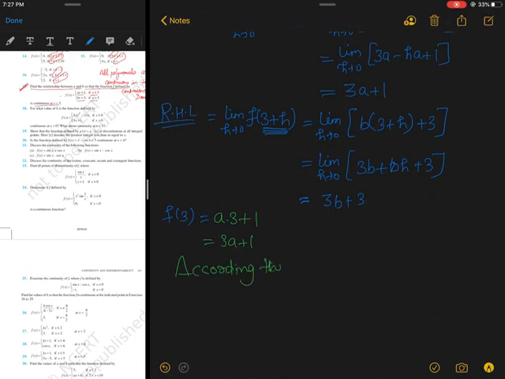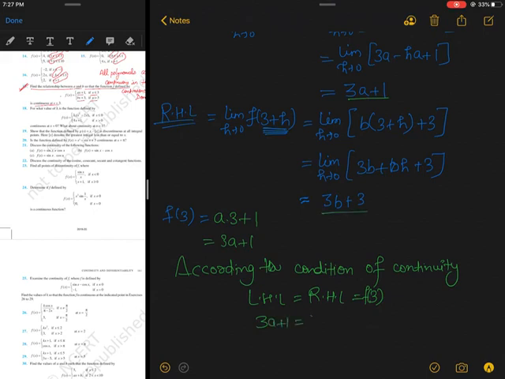So according to the condition of continuity, the LHL and RHL must all be equal. So LHL equals RHL equals f of 3.